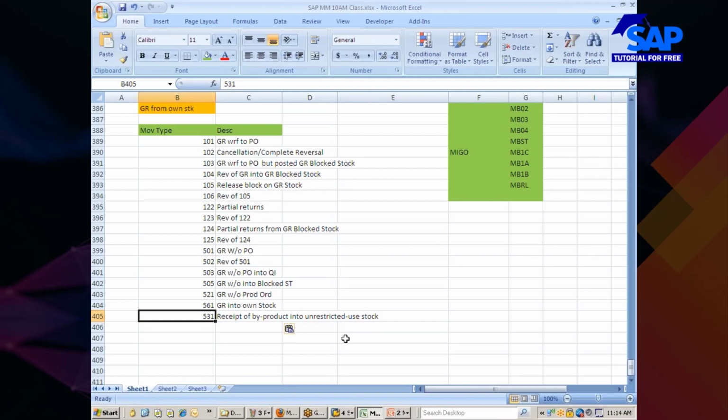So for example, at the end of inventory management, if you come across 40-50 movement types, no need to worry.